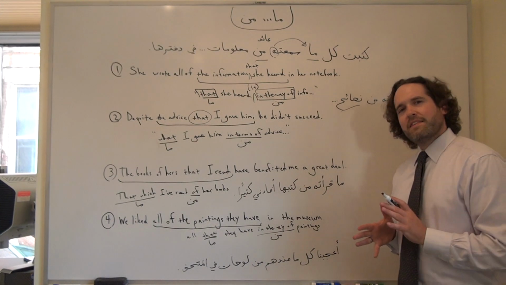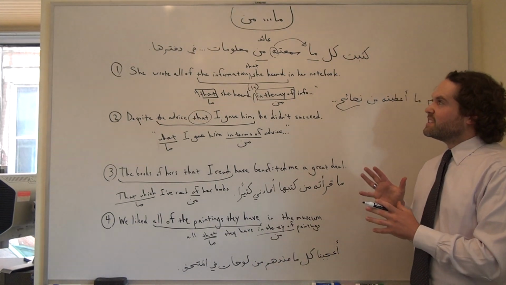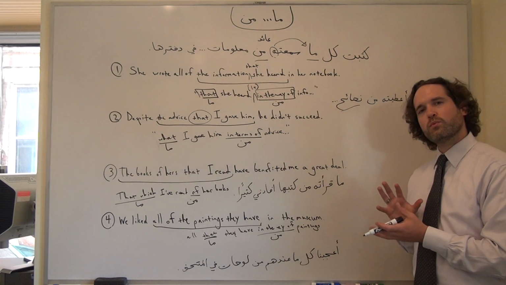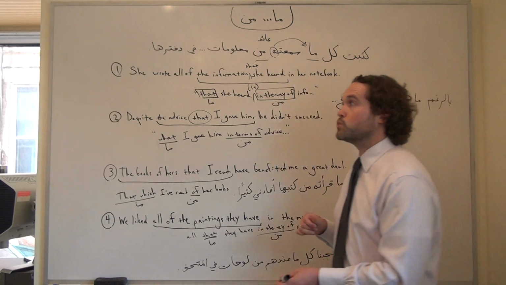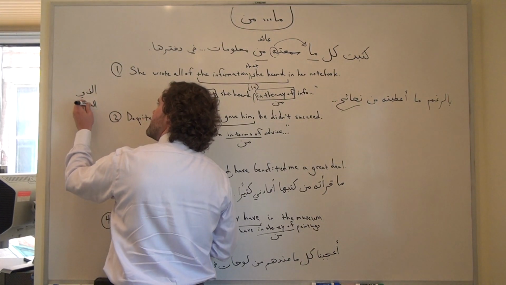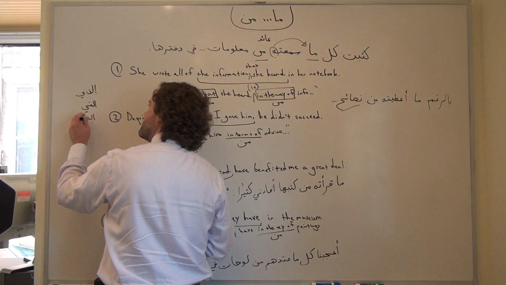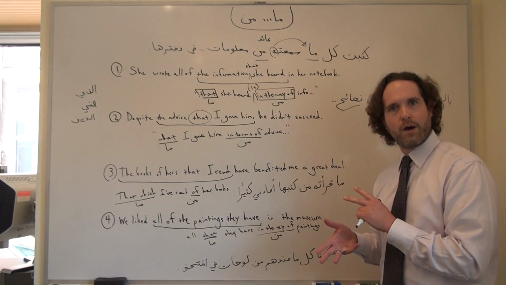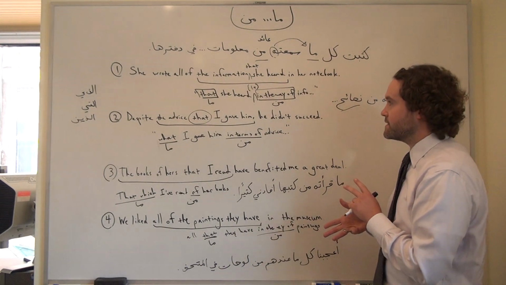So, one way that we can deconstruct a sentence like this when we encounter it is to think about how we might rephrase it using ism mawsul, those الذي, التي, الذين words that refer back to a noun that occurred previously in the sentence.